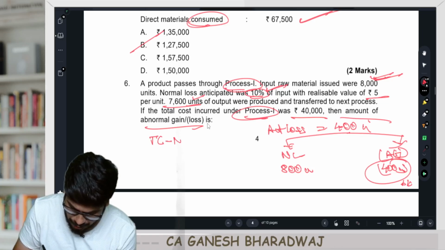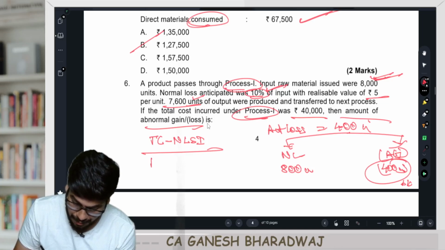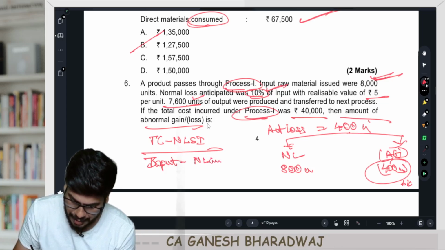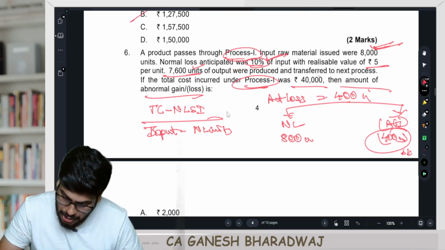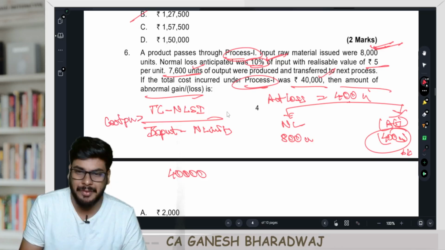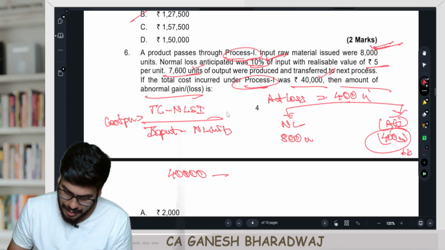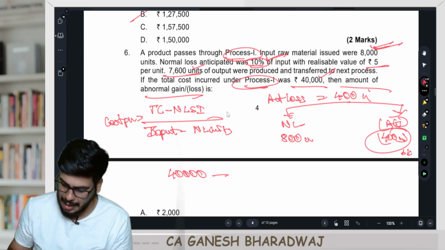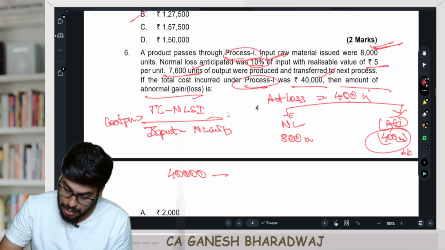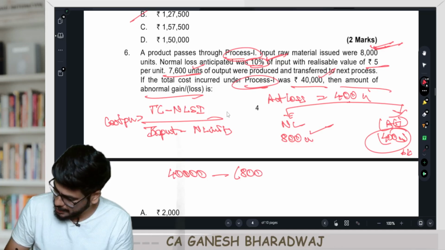What is this? Total cost minus normal loss scrap income divided by input minus normal loss units. Correct? Input minus normal loss units. Here, what is the total cost? The total cost was 40,000, right? So the cost per unit formula is this, right? We've seen this treatment of losses fully. So here it's going to be 40,000 minus the normal loss scrap income. The normal loss scrap income is going to be 5 rupees per unit, right? So now what was the total number of normal loss units? 800 units. So from this I will reduce 800 into 5.